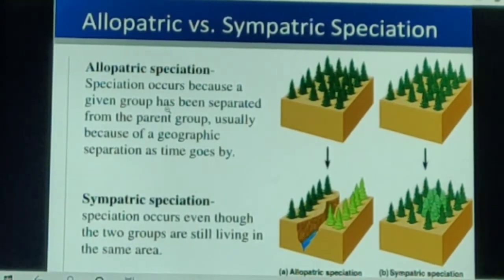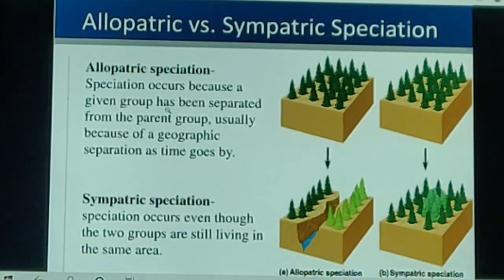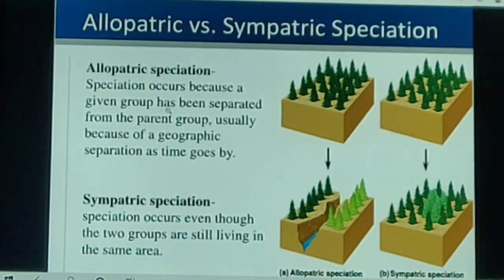Together, the processes of genetic drift and natural selection will result in these two isolated subpopulations of beetles becoming more and more different from each other. Eventually, members of these two groups will be incapable of reproducing with each other even if they happen to meet. So, a new species is formed.